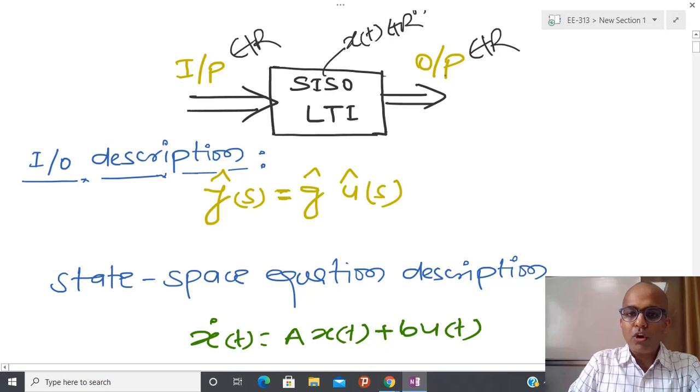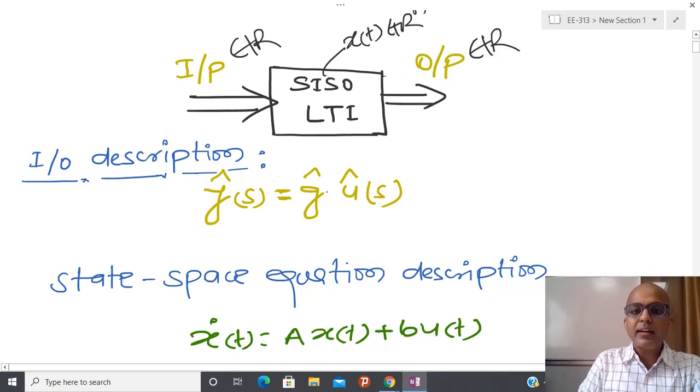Laplace transform of the output by the Laplace transform of the input, putting the initial condition x(t0) equal to 0, because we know that in a dynamical system, in order to predict the unique output, I have to specify the input for all t greater than or equal to 0, and after that we need the information of the initial condition. So I am assuming that this initial condition is 0. So now I require only the input to predict the output, and this is the transfer function.